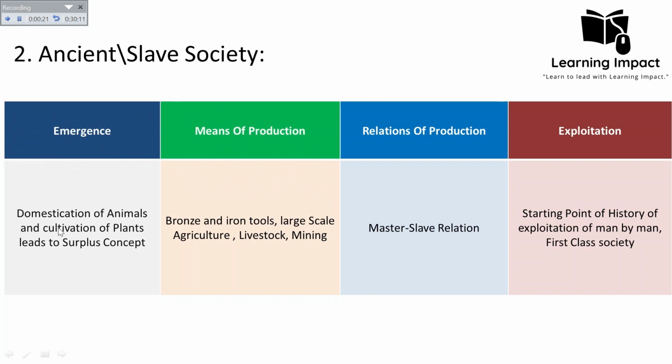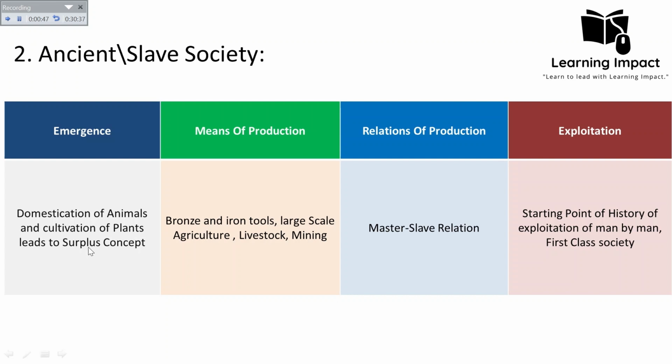There was the domestication of animals and cultivation of plants that led to the concept of surplus. As in the hunting and gathering society, as we call the primitive society, there was no concept of surplus. That's why there was no conflict. But in the case of the ancient and slave society, there was now domestication of animals and cultivation of land, which led to the emergence of surplus, which led to private property and social inequalities.